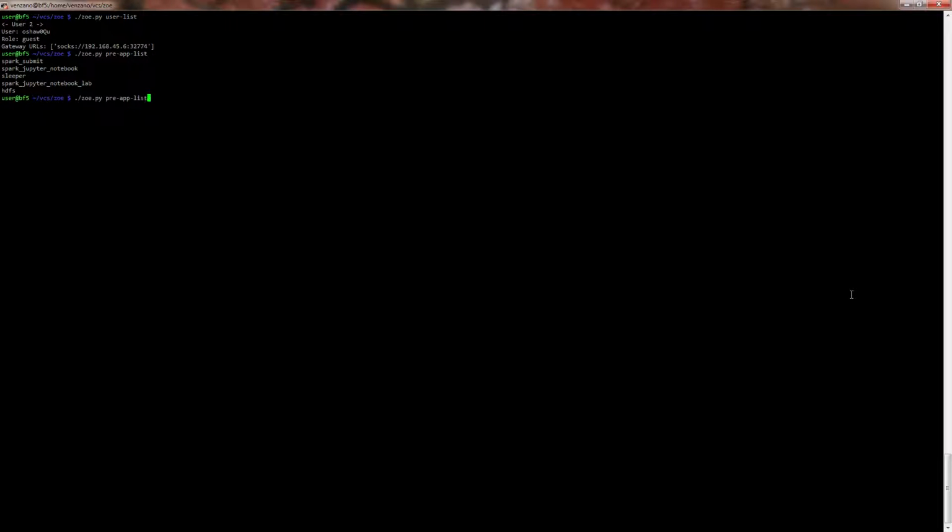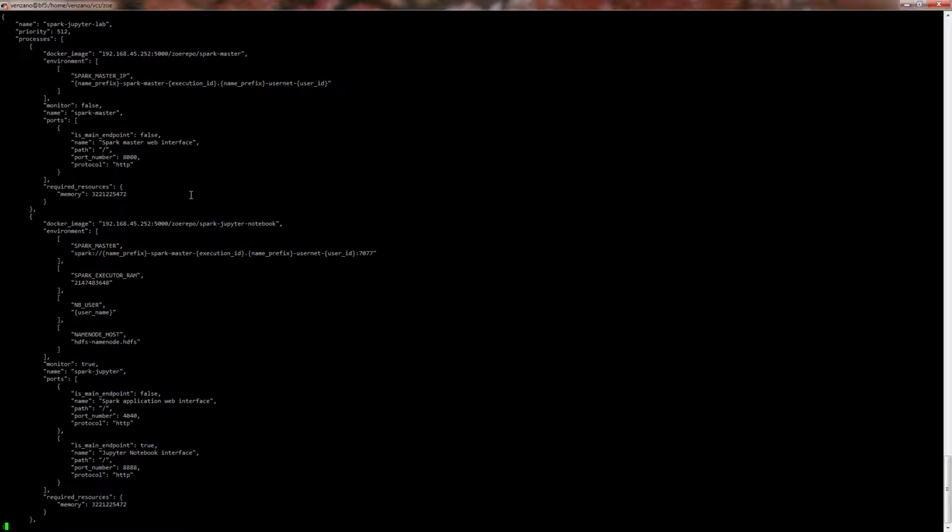We can export one of these to have a look inside. Pipe, and here it is. So here we have the name of the application and several processes. For now these descriptions are quite simple, but they are sufficient to describe a wide range of different services and applications.